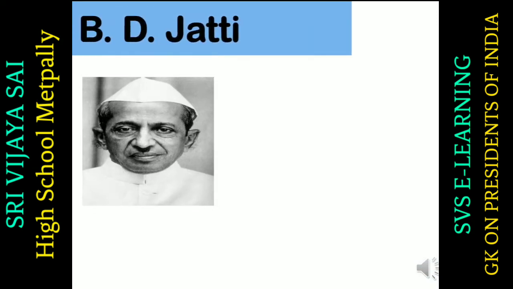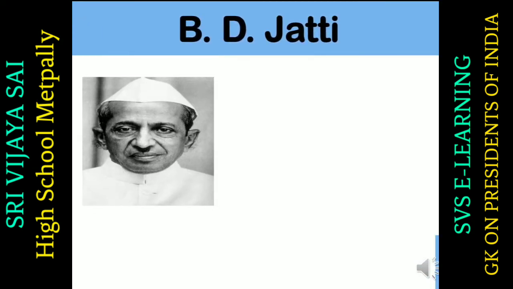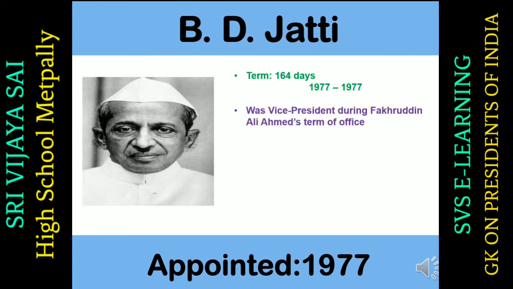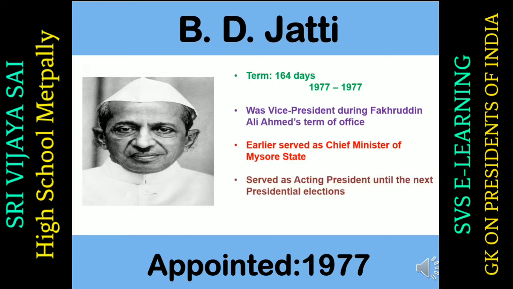Next president was B.D. Jatti. He was an appointed president and he was appointed in 1977. He served a term of 164 days. He was the Vice President of India during Fakhruddin Ali Ahmad's term of office. He earlier served as the Chief Minister of Mysore State. He served as the acting president until the next president.